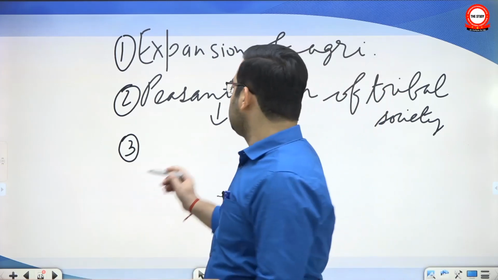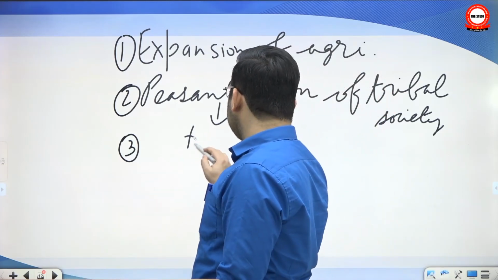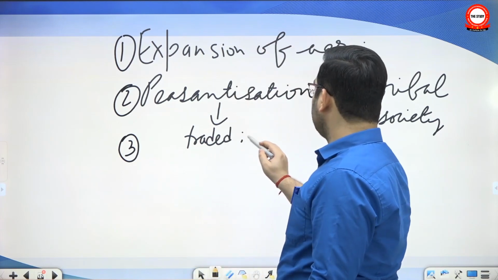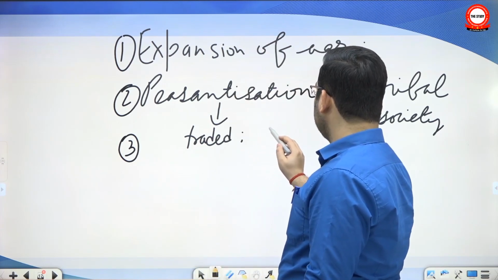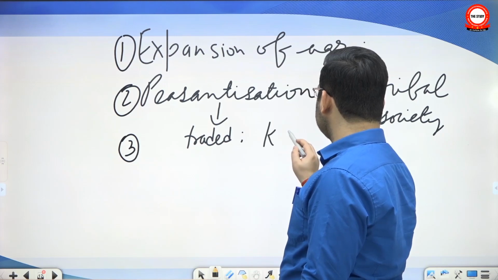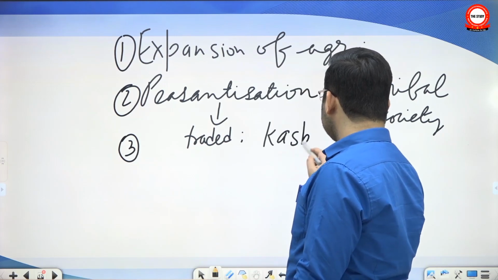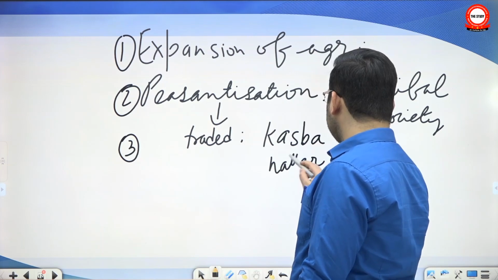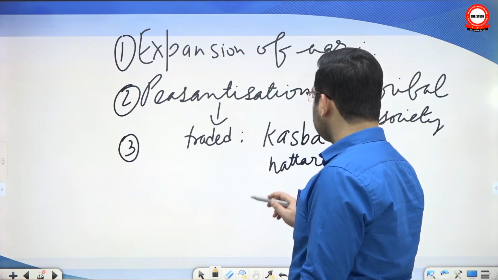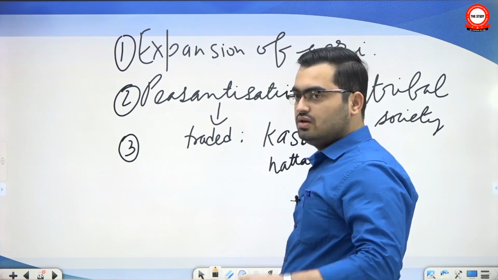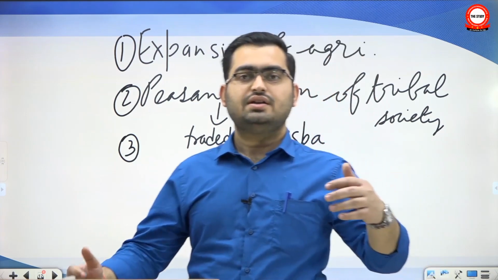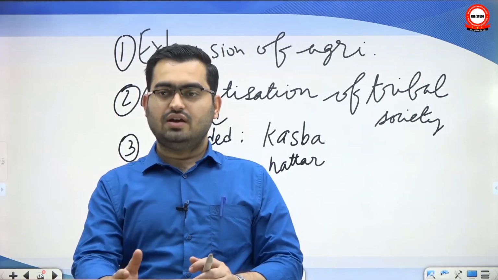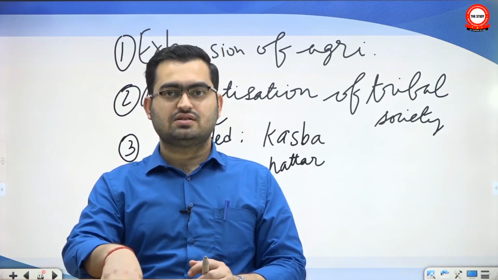Also, you are producing surplus. That surplus has to be traded. It will be traded in local markets. There is this medieval term where we use the word kasbah. Okay, so such kasbahs and nattar, nagaram, etc. emerged in this period. So this is how a society which was still untouched by mainstream becomes part of it and becomes part of the larger structure.